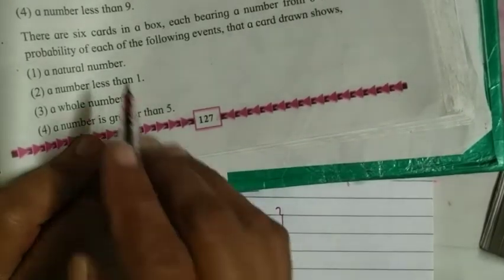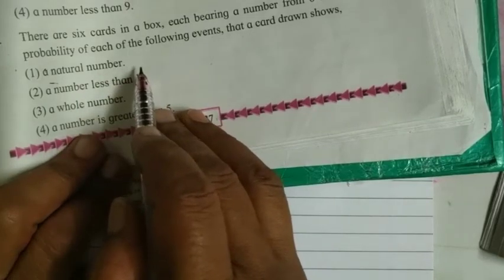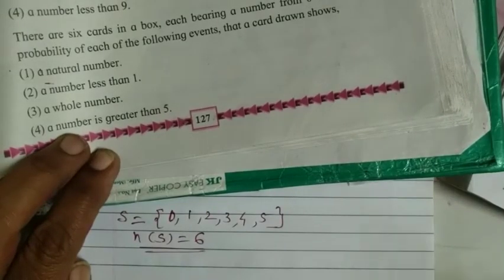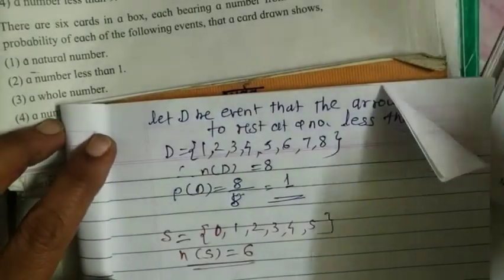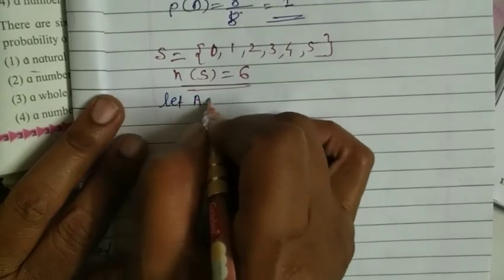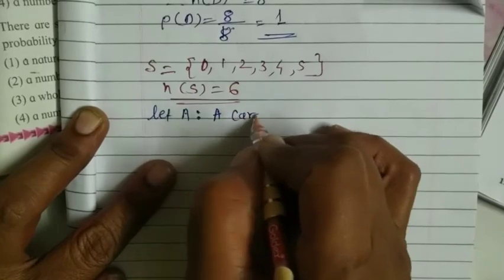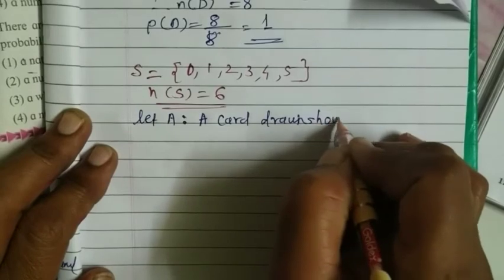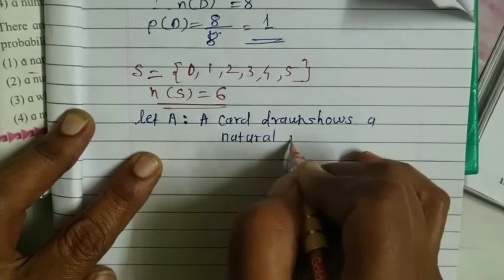Now what is the event A? That event means the number on the card is a natural number. Let A be the event that the card drawn shows a natural number.